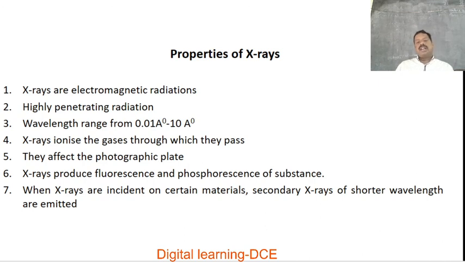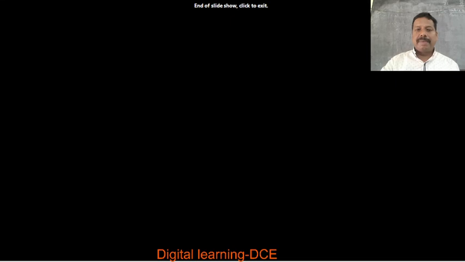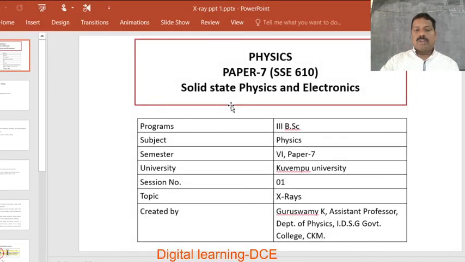These X radiations undergo reflection, refraction, interference, diffraction and polarization. Whatever ray phenomena and wave phenomena are exhibited by ordinary or visible light, all those phenomena are also exhibited by these X radiations. This is another property of X radiations. And one more property is that these X radiations are part of the electromagnetic spectrum. Thereby, they move with a velocity same as the velocity of light, so the speed of X-rays is the same as the speed of electromagnetic radiations.